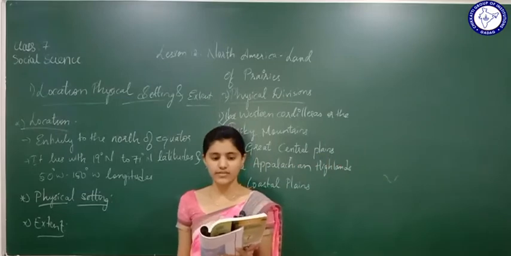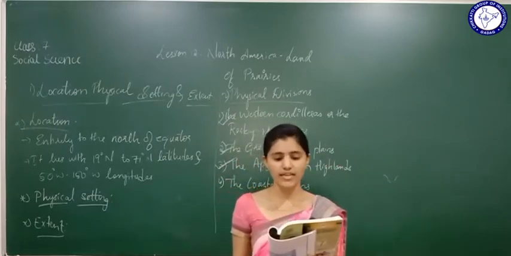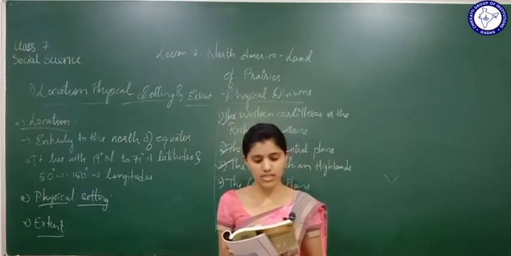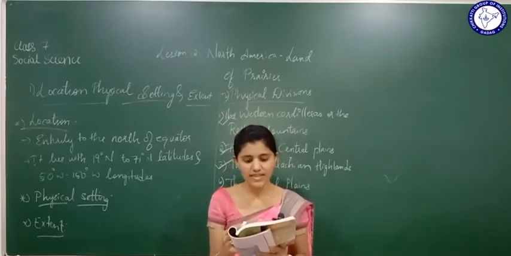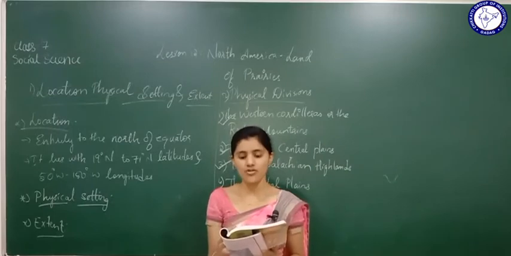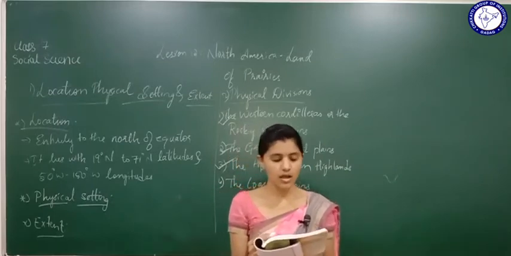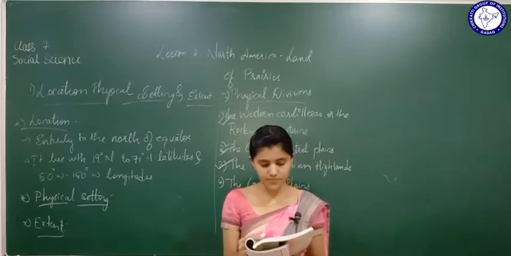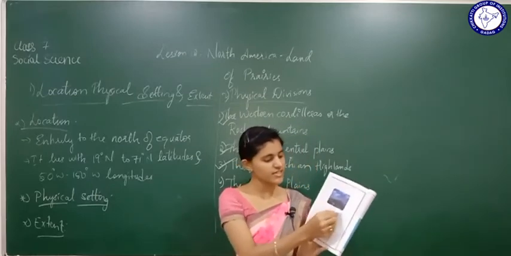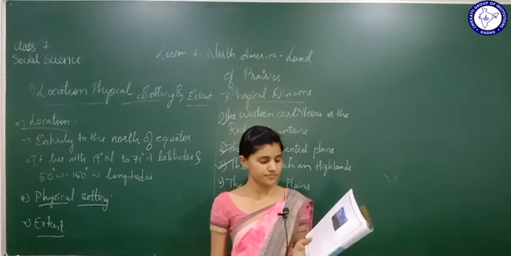These extend from Newfoundland to Alabama along the eastern margin of the continent. Where do these lie? They lie from Newfoundland to Alabama along the eastern margin of this continent. For the Appalachians, they have given a poster here, you can see it.